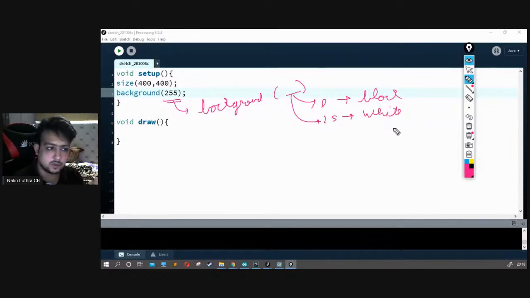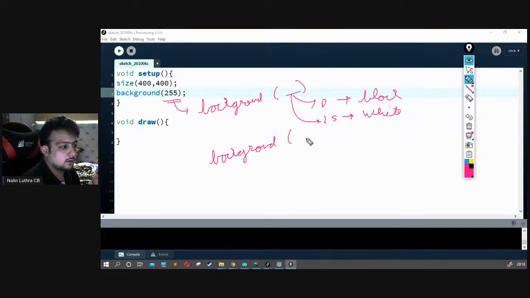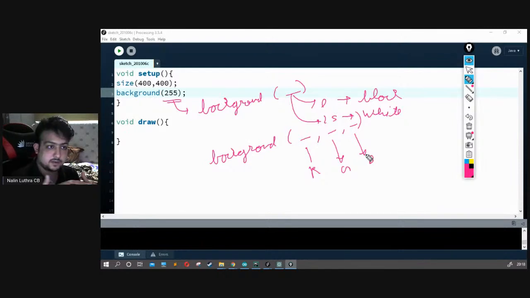So we can give anything in between. We can also write this thing exactly the same as background, this comma this comma this would be R, G, and B. So that's how it can be developed with RGB.